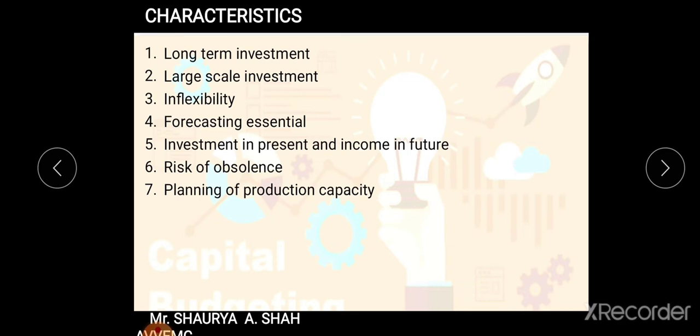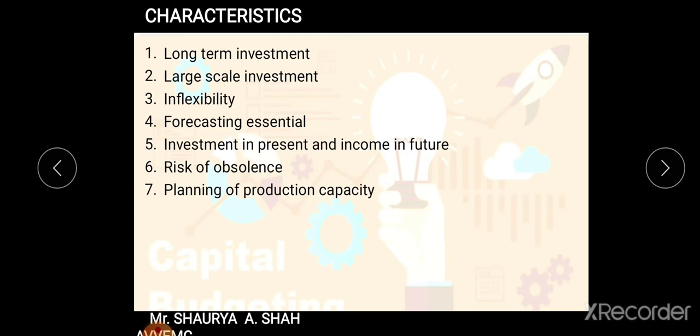You are going to sustain it for a longer period of time. Once you purchase a capital asset or construct a building, you do not construct a building every year. You construct it for a longer period of time. So the very first characteristic is long-term investment. Capital expenditure is for long-term investment. Is it clear? Fine.